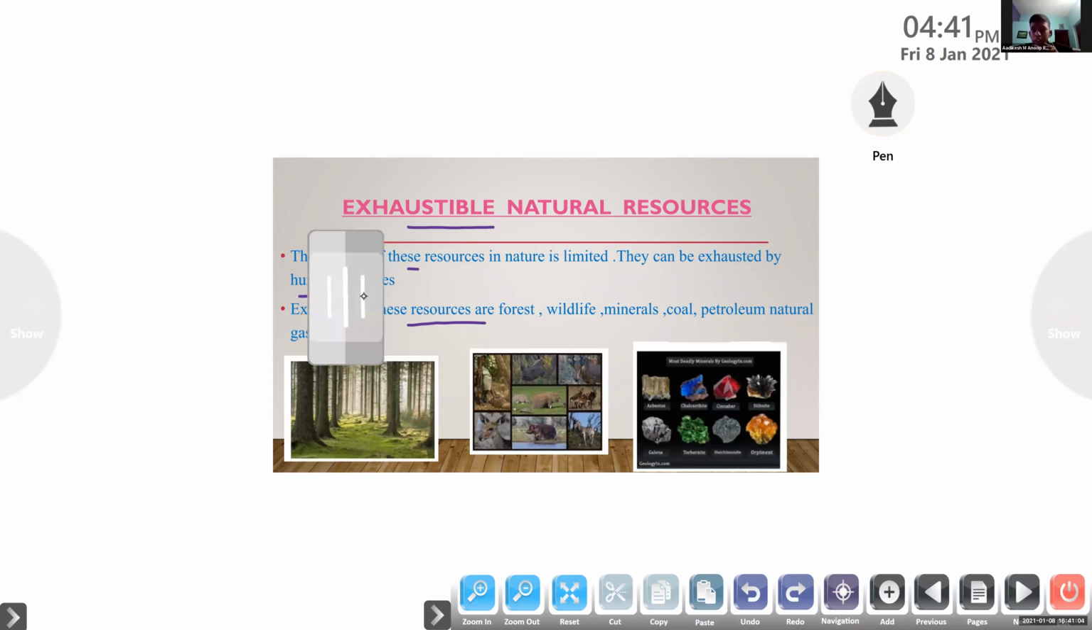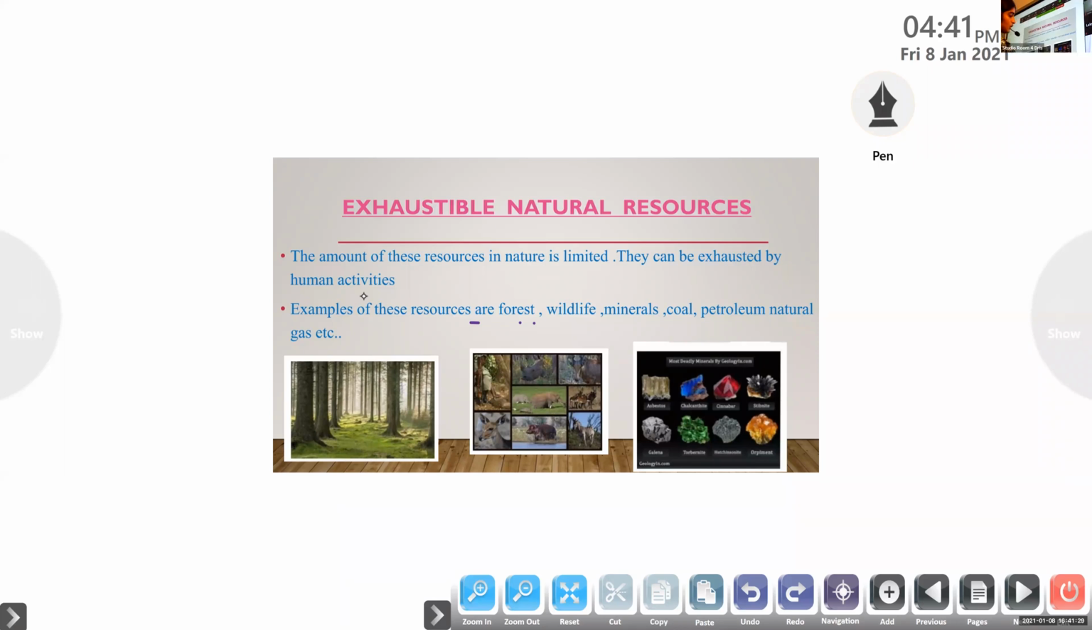Exhaustible natural resources. The amount of these resources in nature is limited. They can be exhausted by human activities. Examples of these resources are forest, wildlife, minerals, coal, petroleum, and natural gas. Okay. So shall I move to the next one?